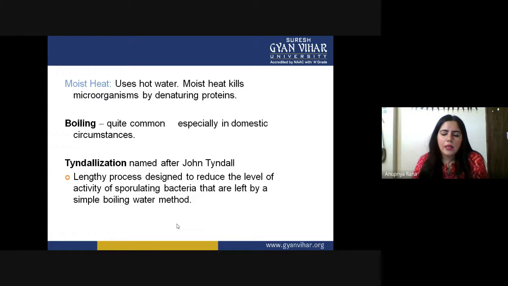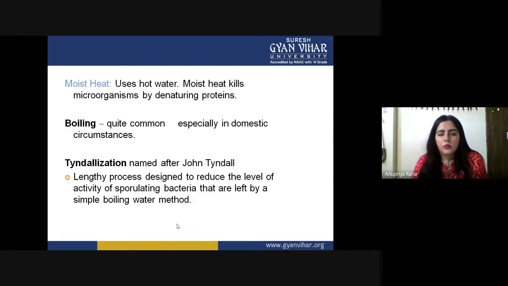So how does moist heat kill microorganisms by denaturing their proteins? Mostly, microorganisms such as viruses or bacteria do not have very complex machinery inside them. What is present inside a microbial cell is an optimum amount of protein for survival and genomic material, or sometimes a little cytoplasm in the case of bacteria only.